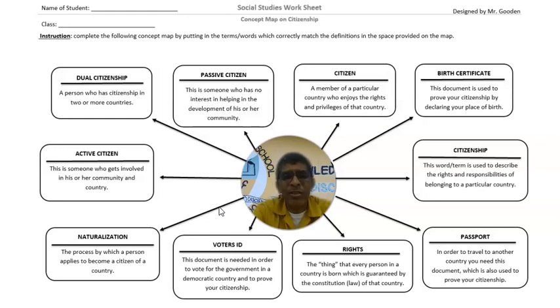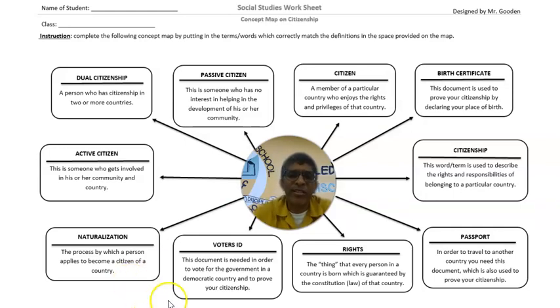You're going to be arrested. You're going to be jailed because you would be doing something illegal. So how do you get your voter's ID? Well, voter's ID, I should have said, is also used as a national ID in many countries. Right here in Jamaica, we use our voter's ID as our national ID.